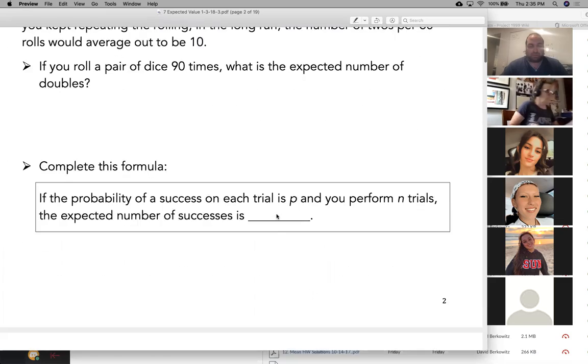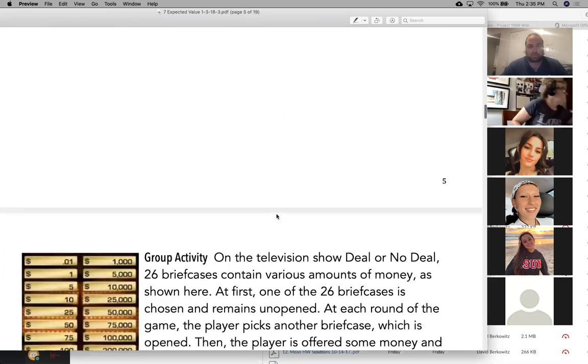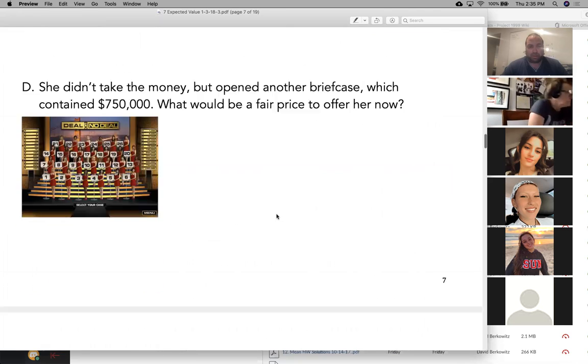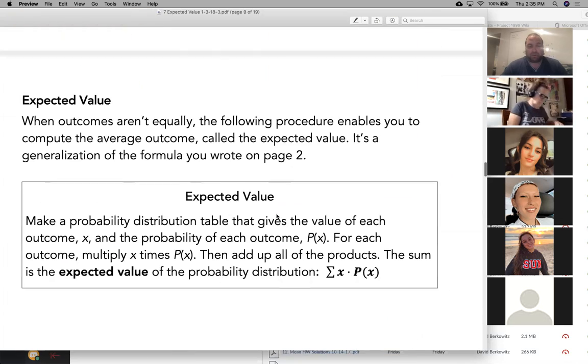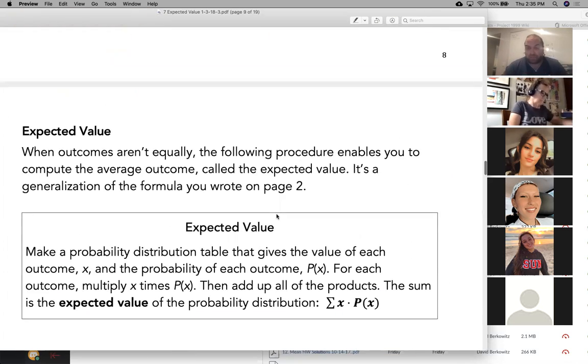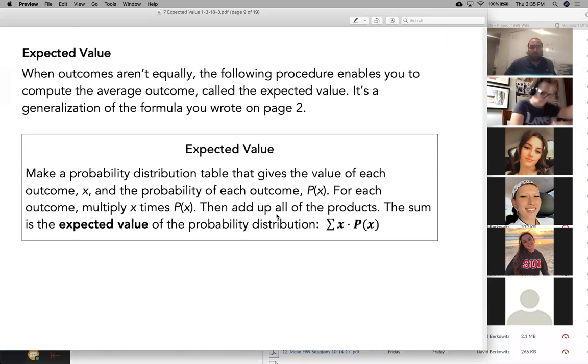So we had some examples of expected value leading up to the formula. All these were just different examples in different situations. So here, finally, on slide number 9 is the formula for the expected value. This formula is used for expected values and also for fair values, because if something is fair, the expected value should be 0. You shouldn't expect to get anything. You shouldn't expect to give anything. So when you calculate the expected value, it should add up to 0.